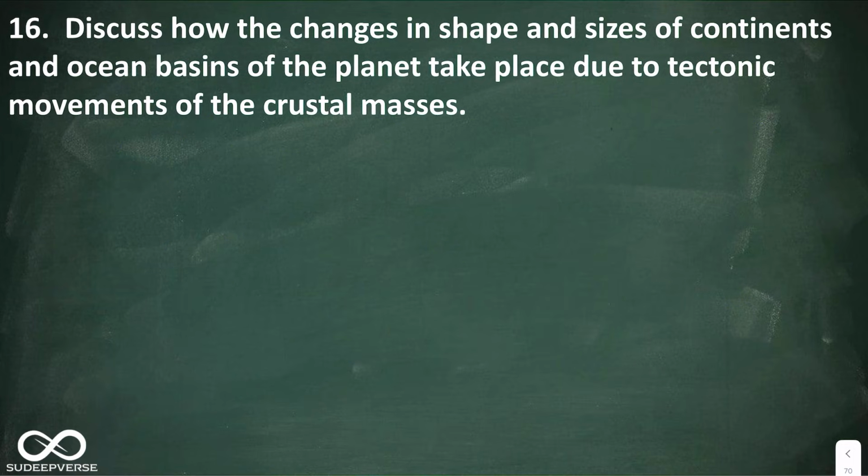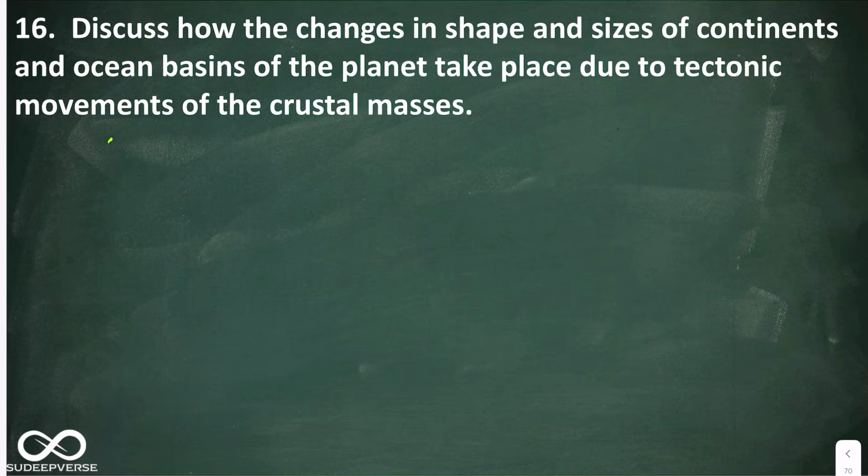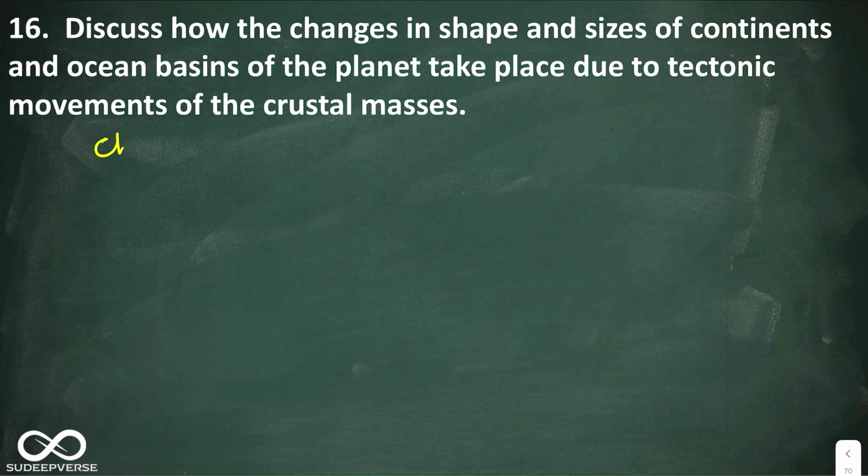So you can give the heading as changes in continents due to plate movements.